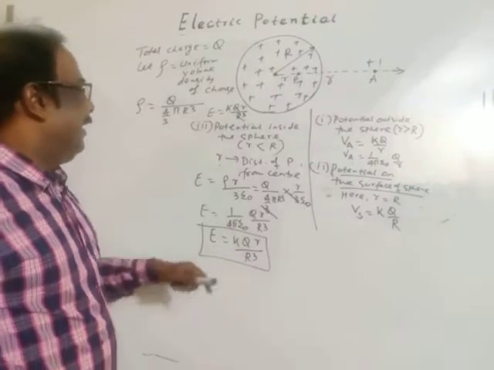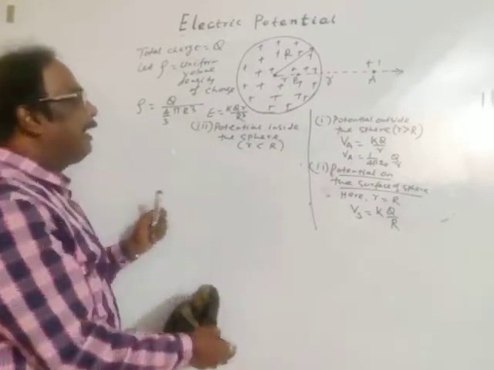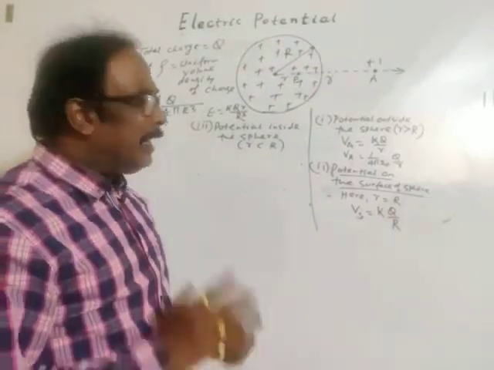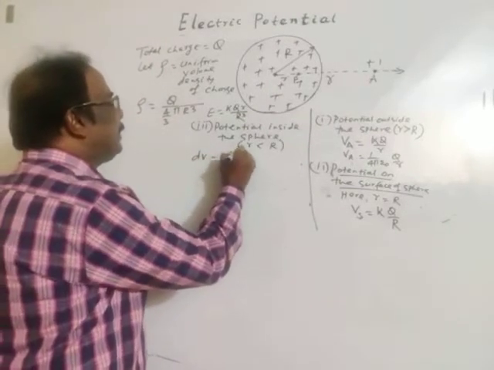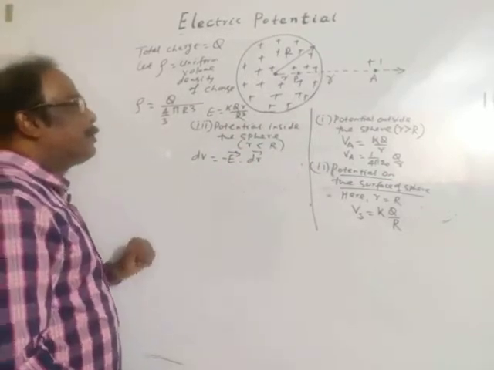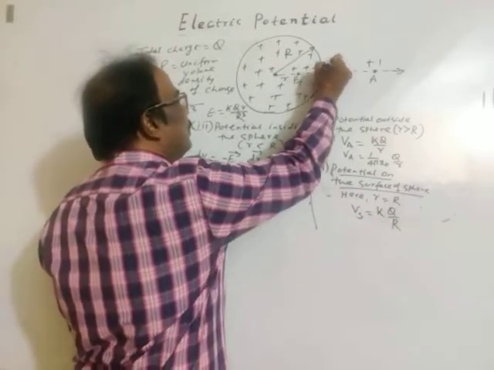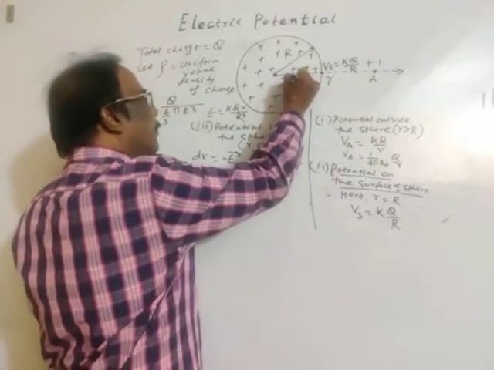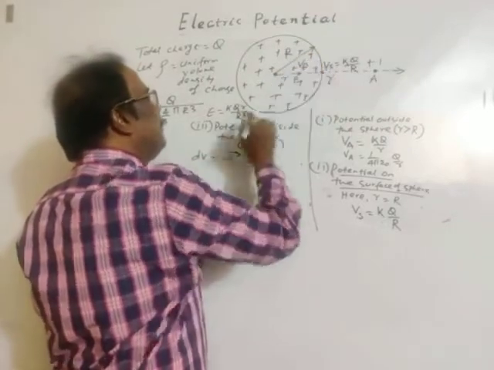Again the same concept. We have to find potential at point P, inside the sphere. dV is equal to minus E dot dr. On the surface we got potential is k q by R. This is potential on the surface, k q by R. Now we have to find potential at point P. Let potential at point P be Vp.